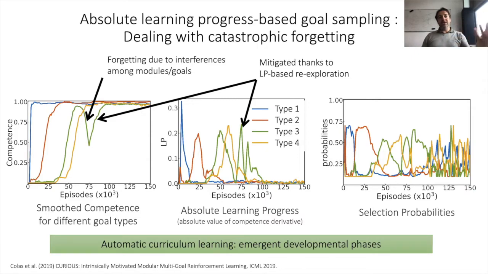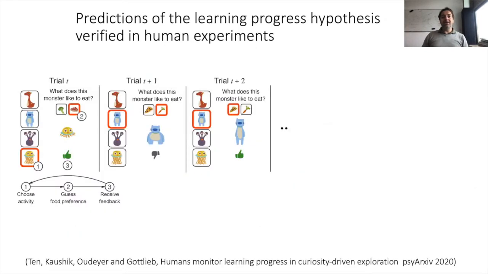Okay, so this is what's happening with models in machine learning, but actually this is forming a hypothesis of the ways humans may also self-organize their learning curriculum and how they select the learning problem they might work on. And we've tested this theoretical hypothesis recently in a human experiment where we gave human subjects several learning tasks they could freely choose. And here these were classification tasks. They had to learn which foods were preferred by different families of monsters, and in each family, depending on the particular shape of the monster, they prefer certain kinds of food.